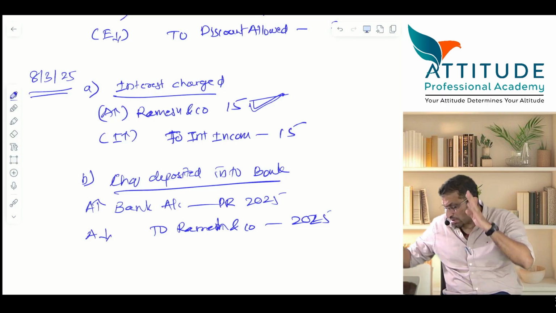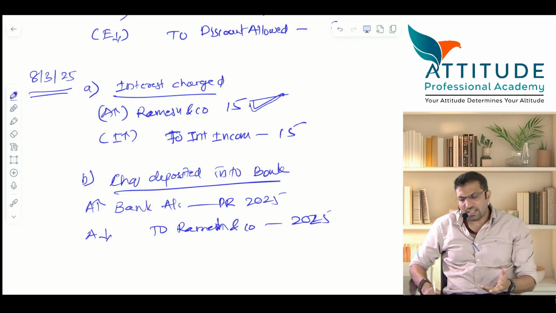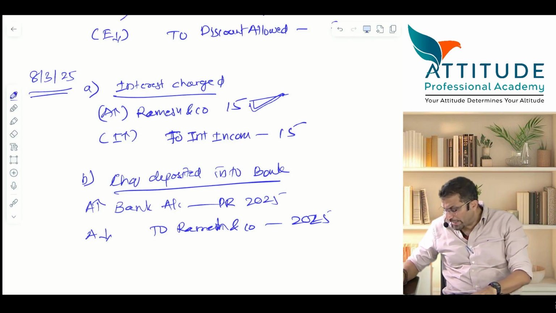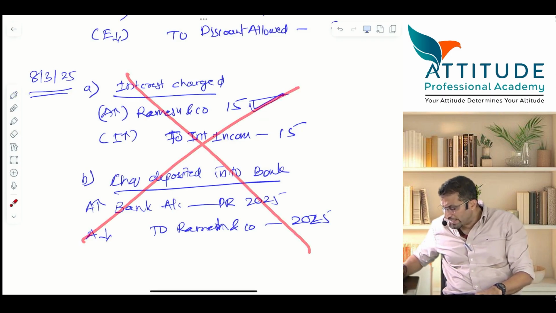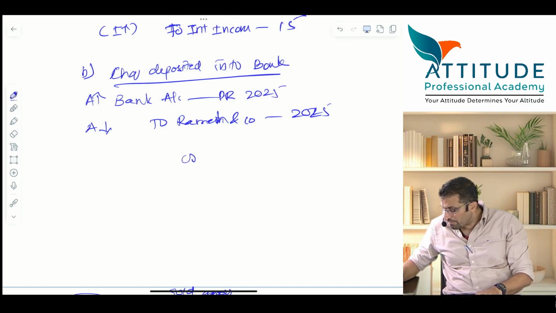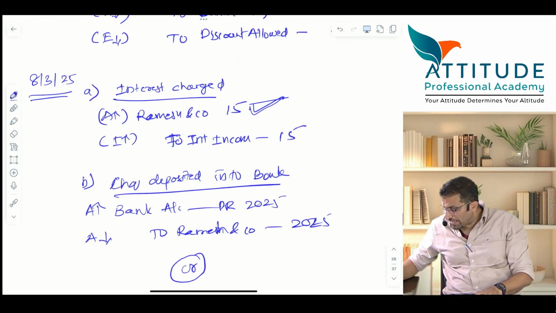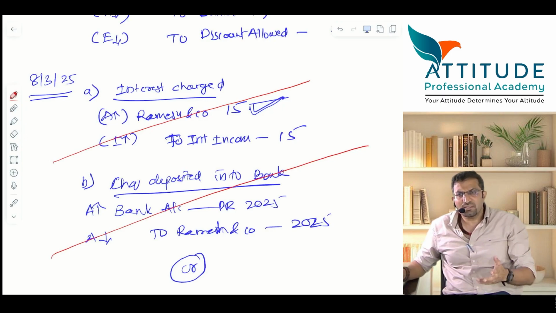Sir, no sir, I don't want to pass two entries. I want to pass a single entry. Fair enough. You don't want to pass this? Wait. You don't need this one, leave it. And one more, look at this. Sir, I will not pass this entry. For a moment I'll just cancel this. Okay. Sir, I don't want this entry and I don't want this entry. I want to cancel it. Okay. Fair enough. You directly want to pass an entry for check received.